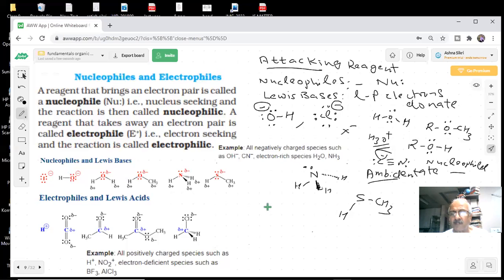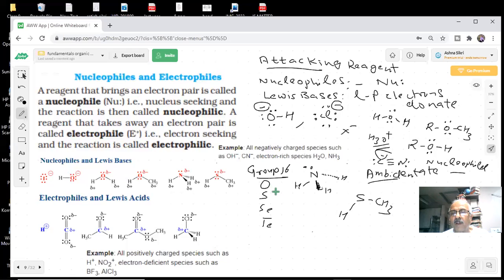What is the atomic number of sulfur? It is 16. What are the valence electrons of sulfur, students? Oxygen, sulfur, selenium, tellurium. Which group is this? Group 16.